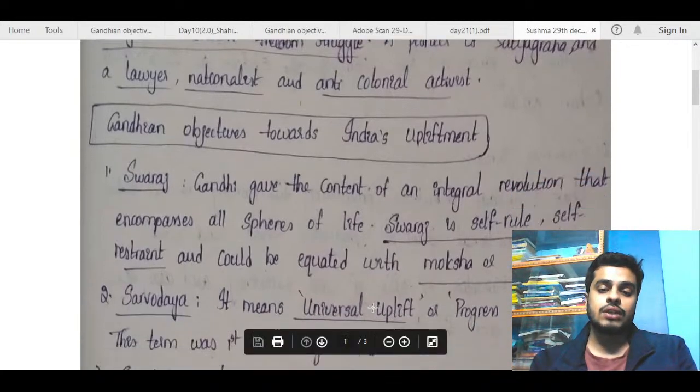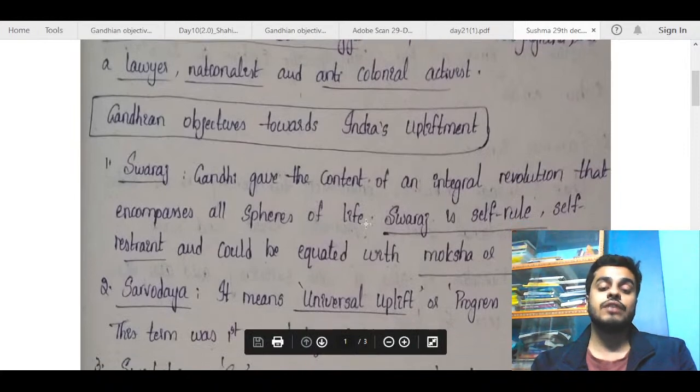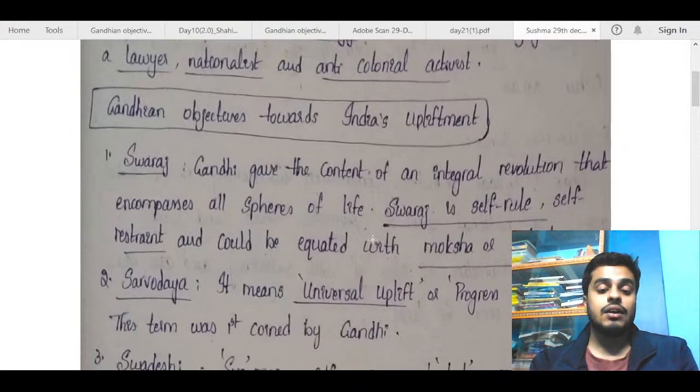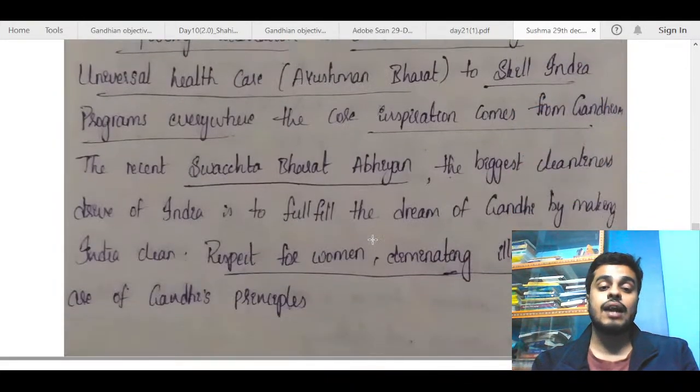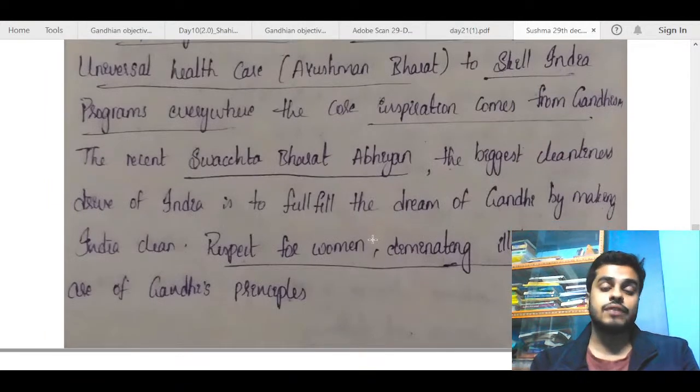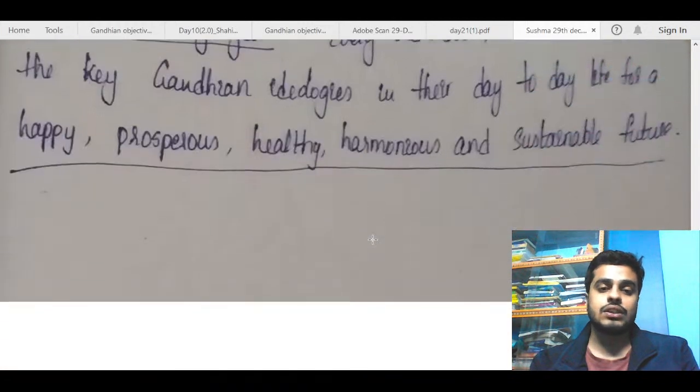Try to include some more examples in this first part. Relate with events from Gandhiji's life or India's freedom struggle. Relate these points with that. And in the second part, also try to talk about some of the areas where we are lacking in achieving Gandhiji's objectives. That will make this answer complete. So 5 out of 15 is what you will get for this answer.